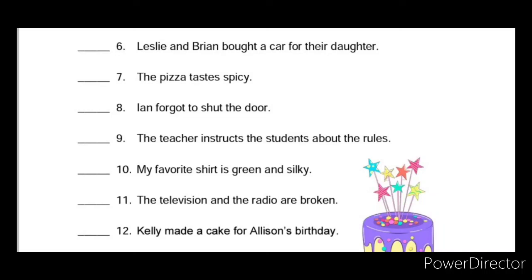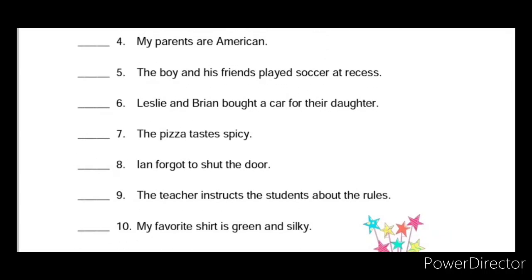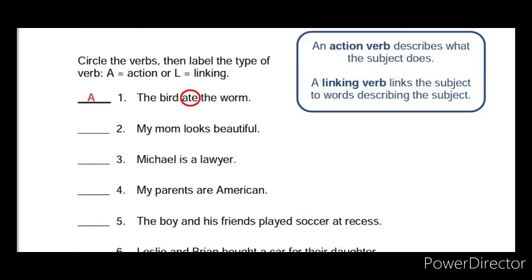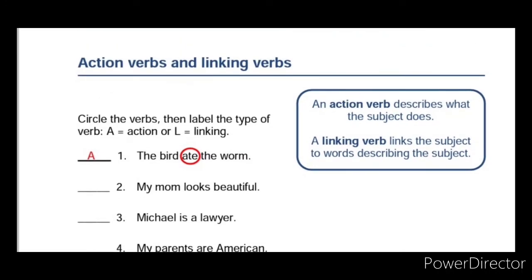So you have 12 sentences, children. First read the sentence, then find out the verb and circle it, whether it is an action word or linking verb. Circle the verb, then mention it as A if it is an action verb, and as L if it is a linking verb. So this is the worksheet for you, action verbs and linking verbs, worksheet number 5.